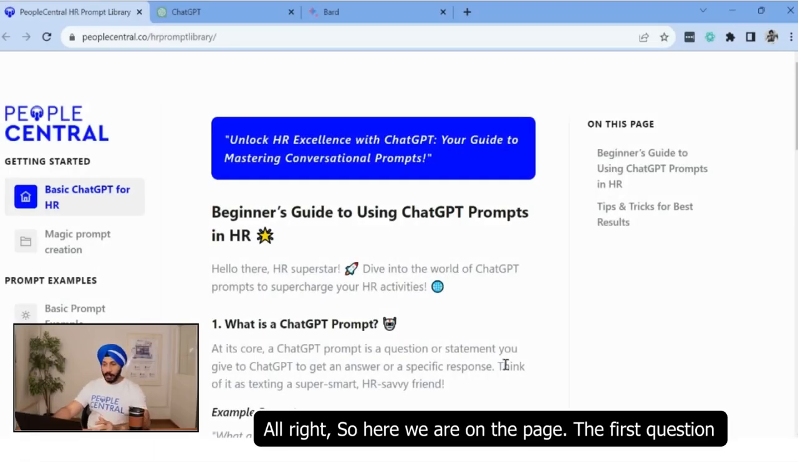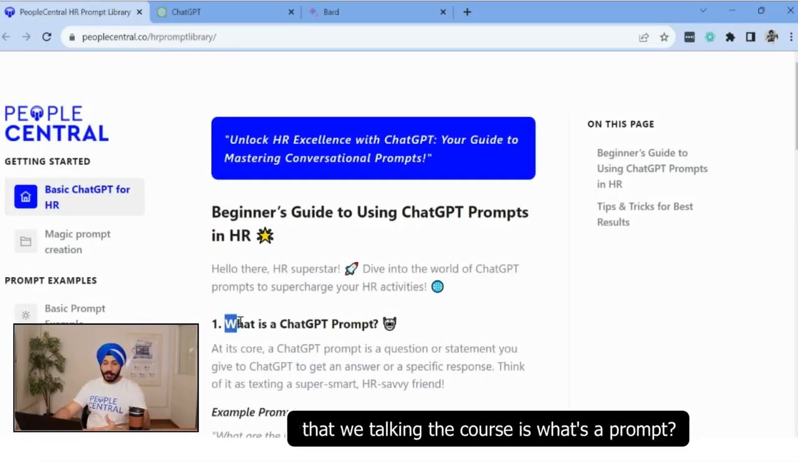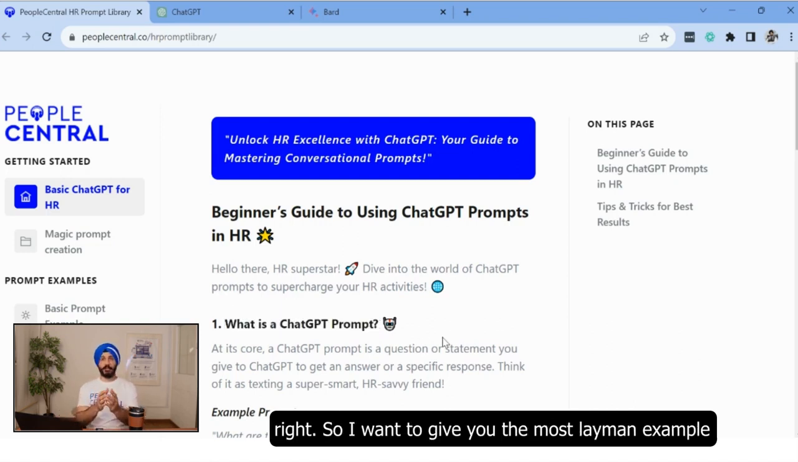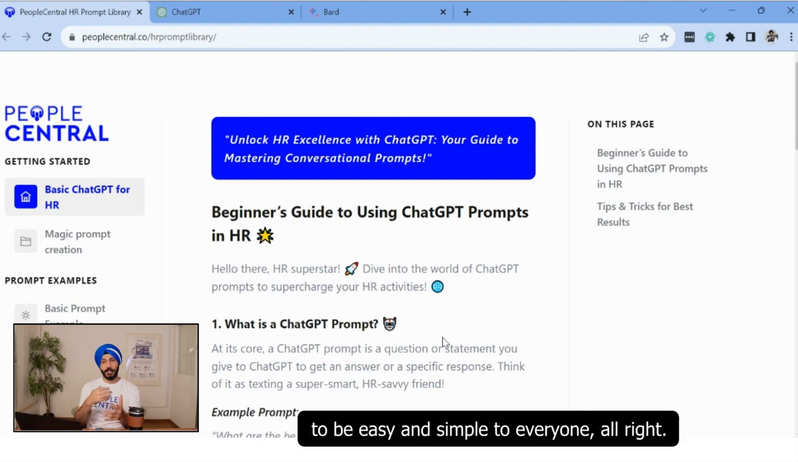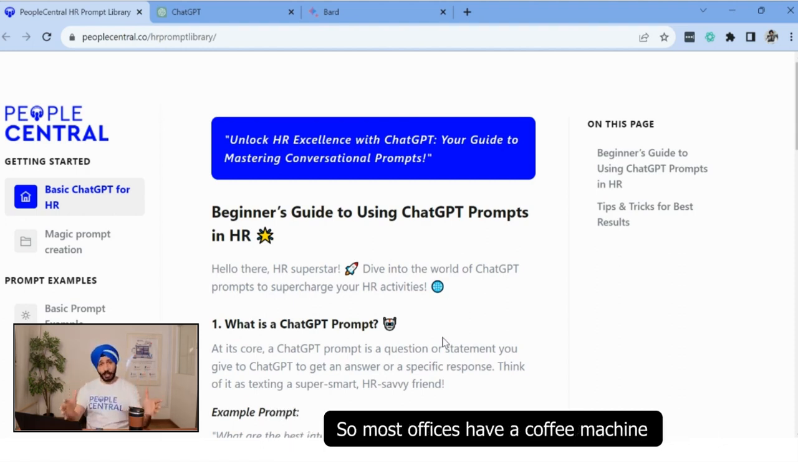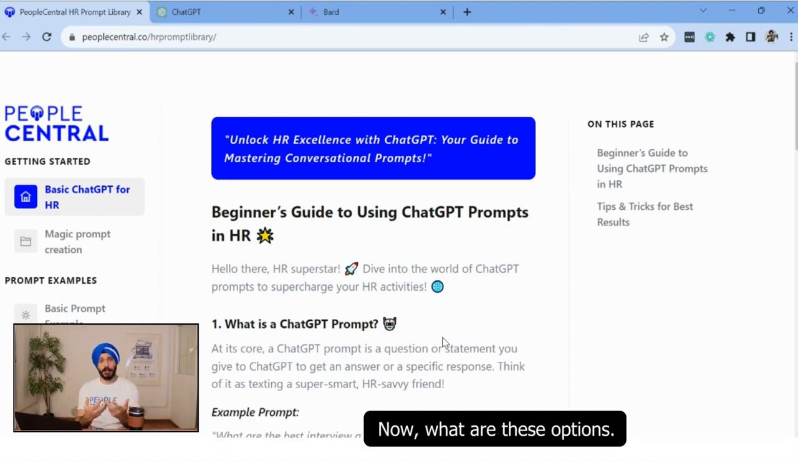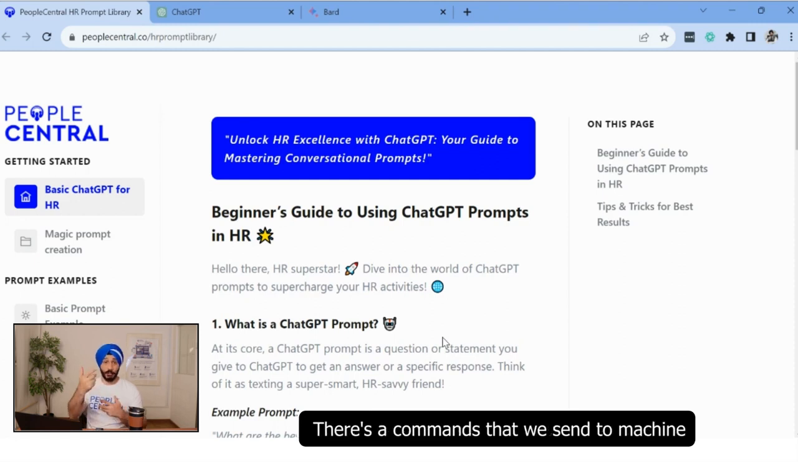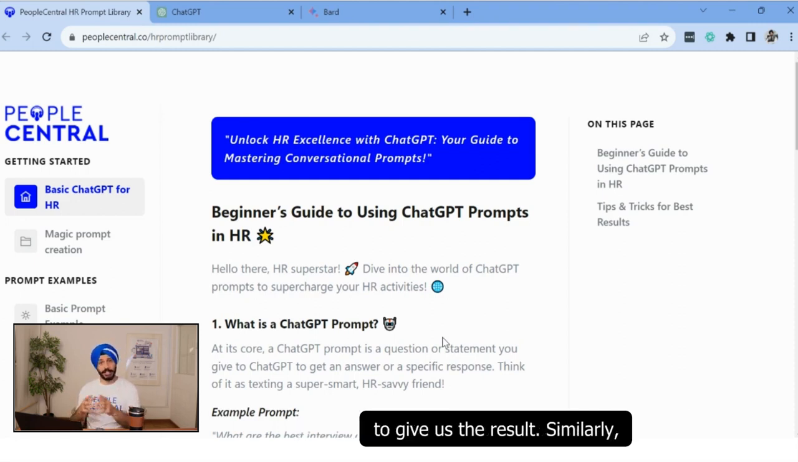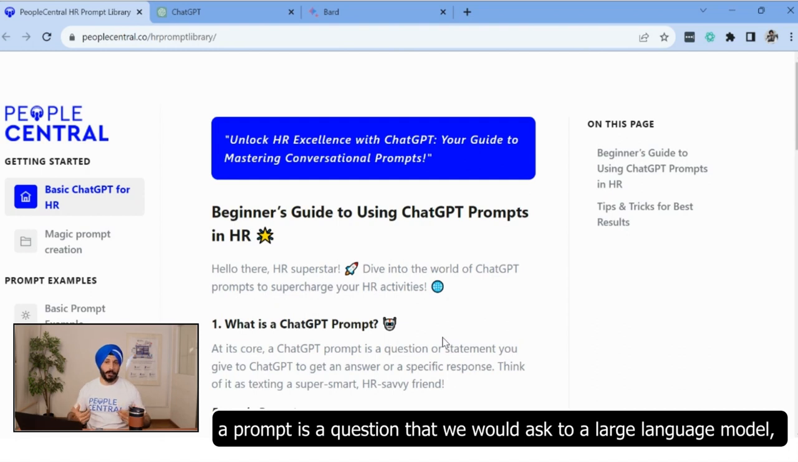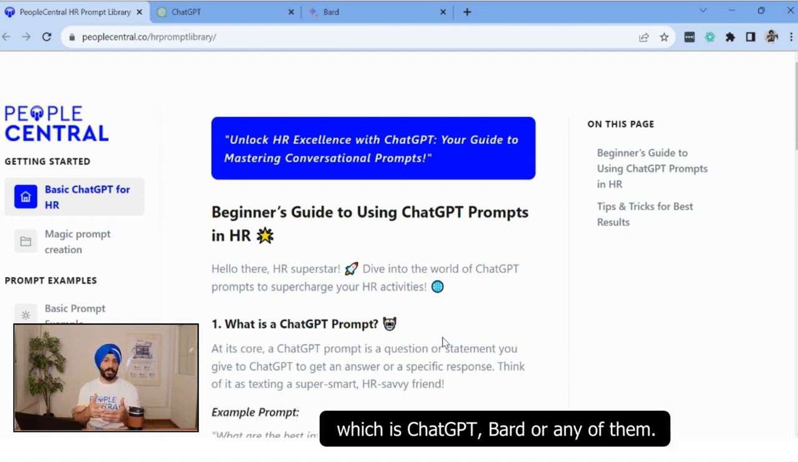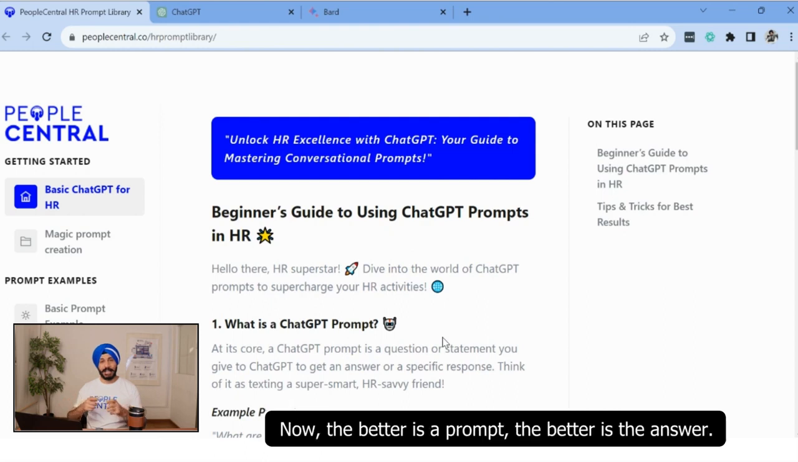Alright, so here we are on the page. The first question that we talk about in the course is what's a prompt. Let's address what's a prompt. I want to give you the most layman example, to be easy and simple for everyone. Most offices have a coffee machine which has buttons like latte, cappuccino, hot milk, or different options. What are these options? These are commands that we send to the machine to give us the result. Similarly, a prompt is a question that we would ask a large language model, which is ChatGPT, Bard, or any of them. Now, the better the prompt, the better the answer.